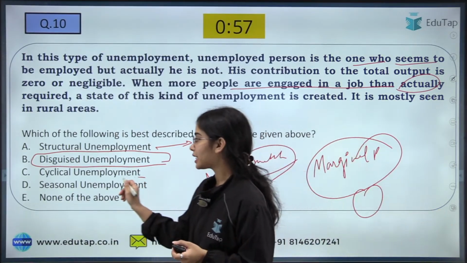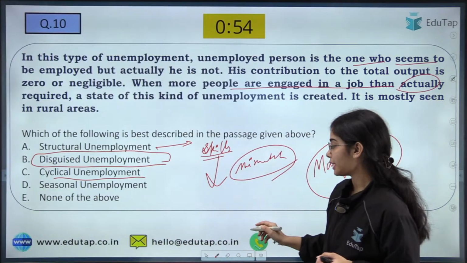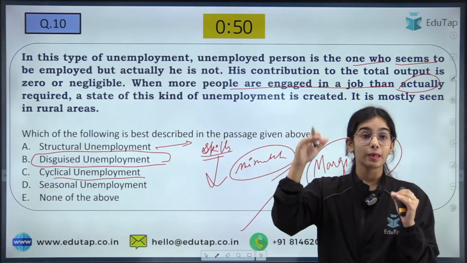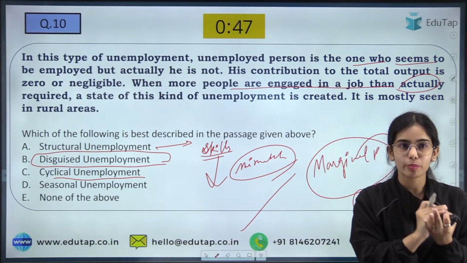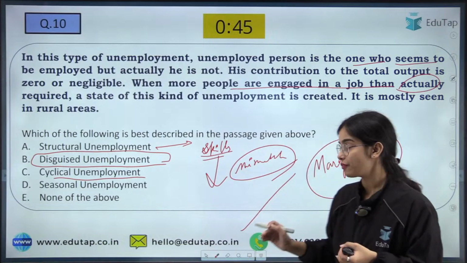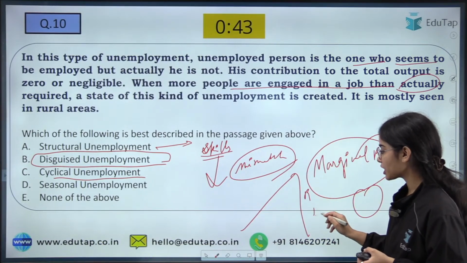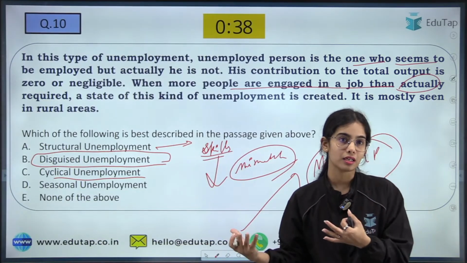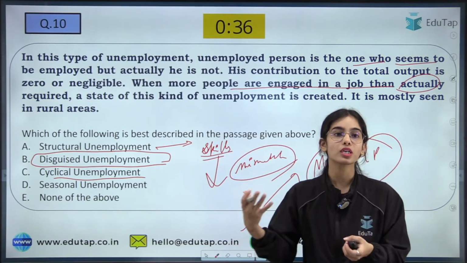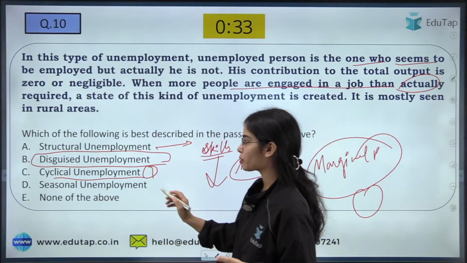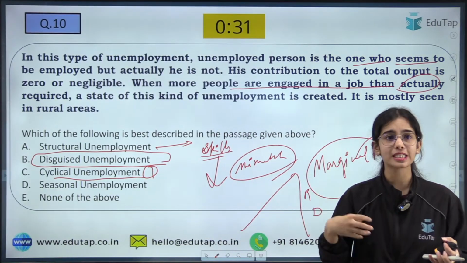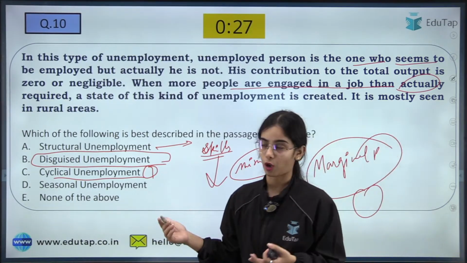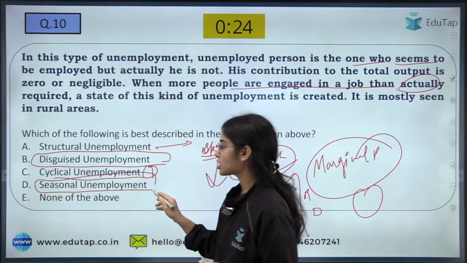Okay, what is cyclical unemployment? It is because of the business cycle. Let's say there is a boom coming. With the expansion in the economy, more employment is generated, so there is lesser unemployment. But when there is contraction, when a recession or depression comes, there is lesser employment and more cyclical unemployment. So cyclical unemployment means unemployment that comes due to recession and depression, due to contraction in the economy. Seasonal unemployment is that which is caused by seasons.